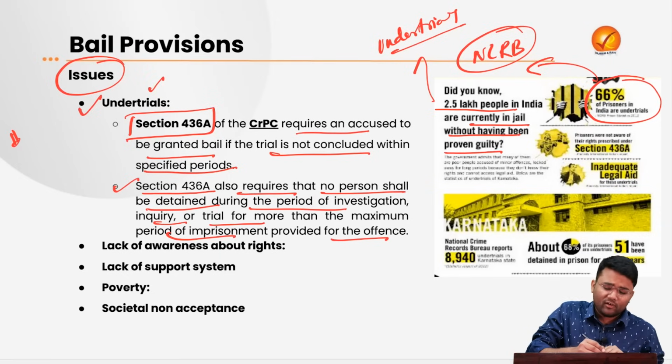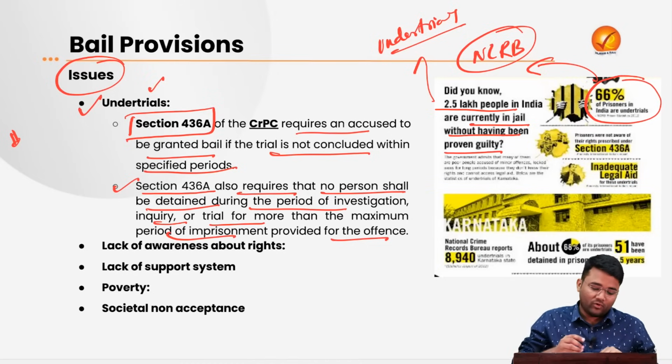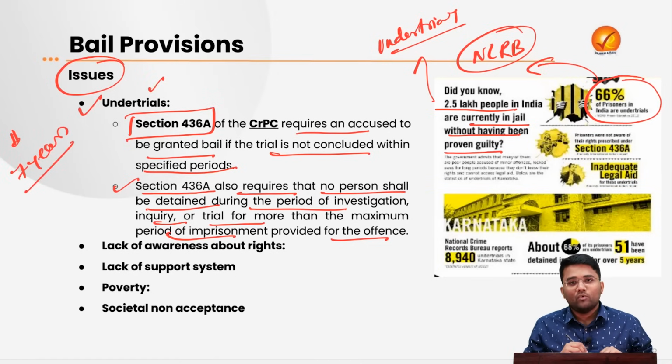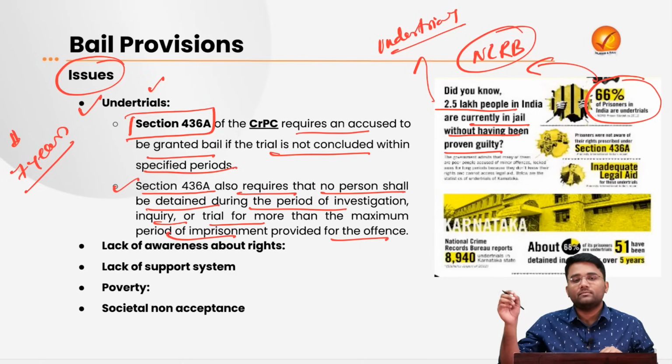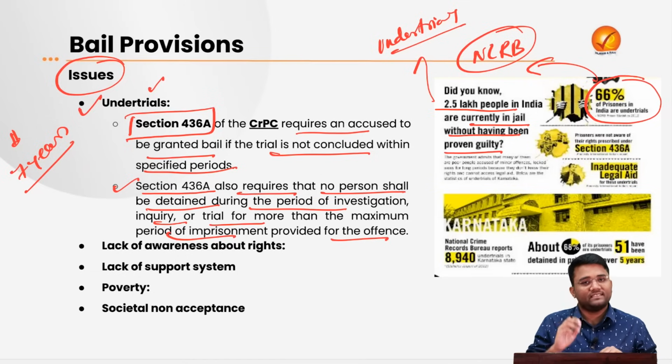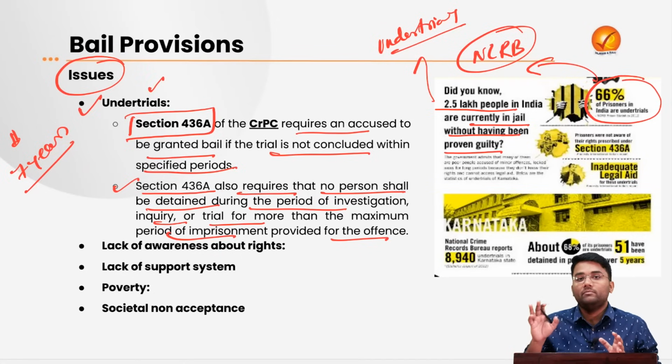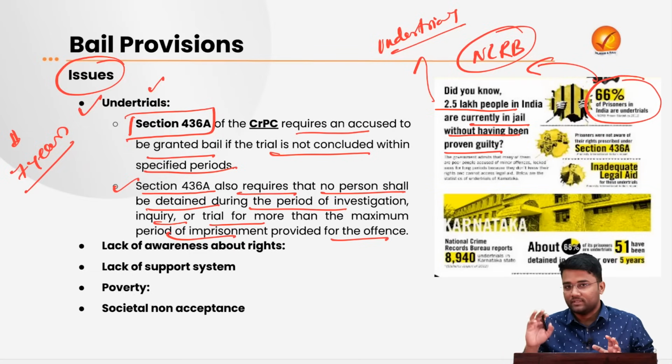For example, an offence is committed by a person for which the maximum punishment is 7 years. Now that person is not convicted for that offence, but he has been arrested and kept in jail for the last 7 years. It means he has already gone through in prison the maximum period of sentence that he would get after conviction.